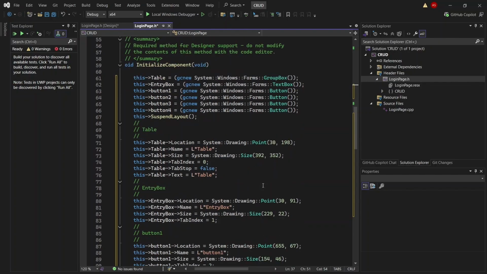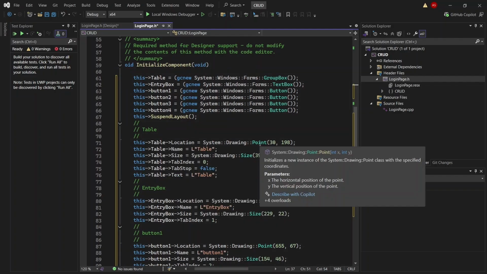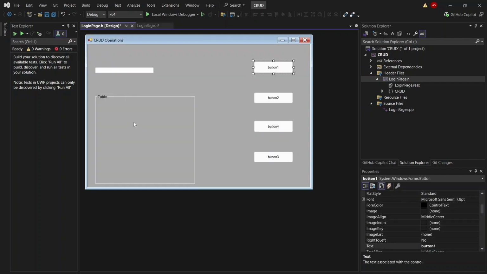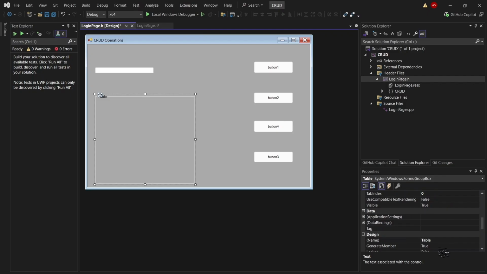here you will be seeing the properties, and basically the properties will be reflected into code form here. Whatever changes and selections we make here, all these selections will be reflected in the form of code.